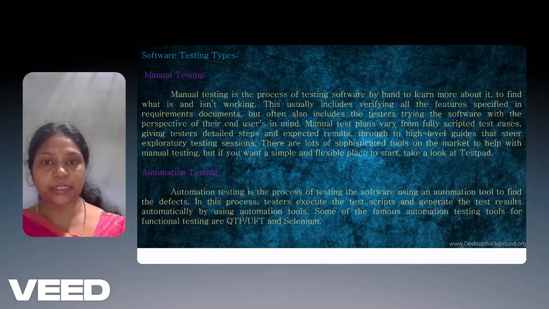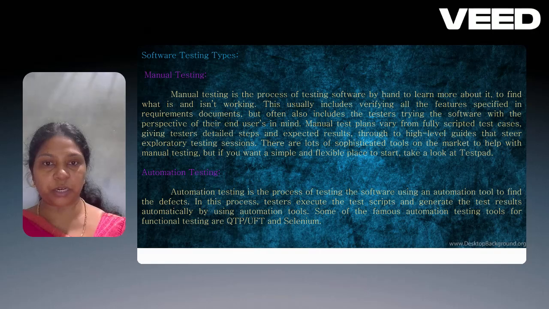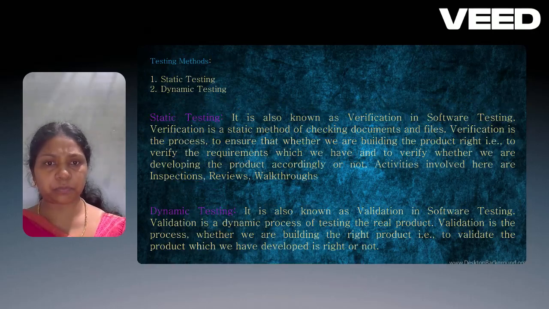Automated testing. Automated testing is a process of testing the software using automated tools to find defects. In this process, the tester executes the test scripts and generates the test results automatically by using automation tools. Some famous automation testing tools for functional testing are QTP, UFT and Selenium.